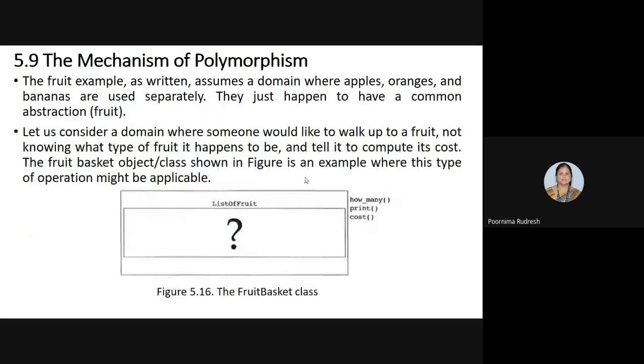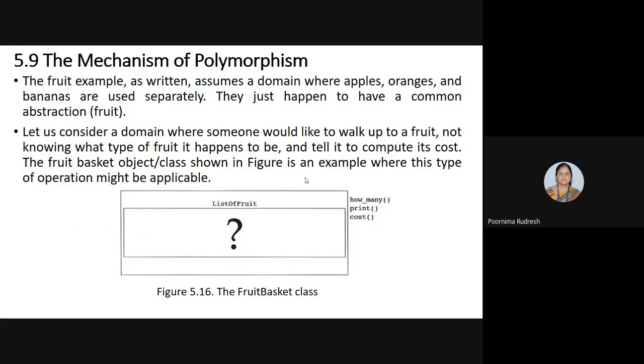Next, we'll move on to the mechanism of polymorphism. So, in your previous semesters or in your UG classes, you have already studied what polymorphism is, what the examples of polymorphism are, and the implementation of polymorphism, right? You already studied it in your UG, but here once again we'll see the mechanism of polymorphism.